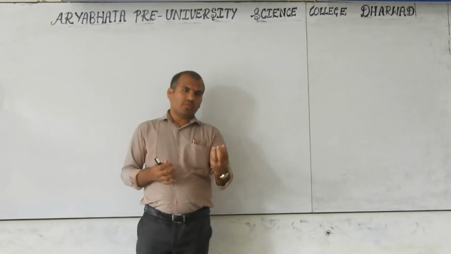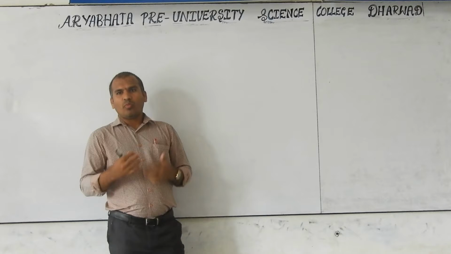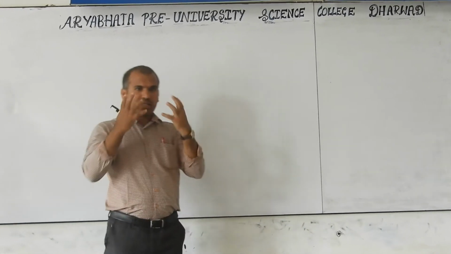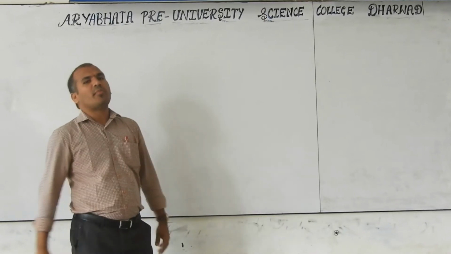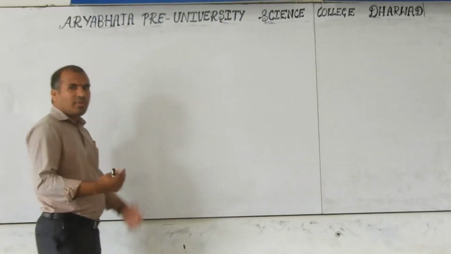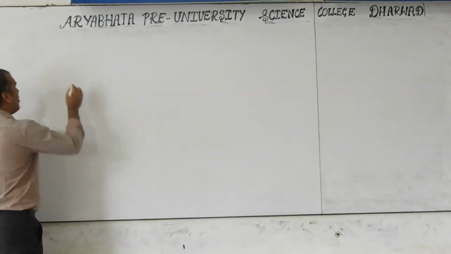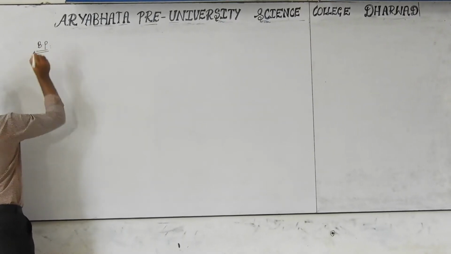And boiling point, if you do the experiment, may increase or decrease, and we can observe that also. Boiling point, solubility, and physical state, we can see all of these with our eyes. That is called physical. What we cannot see is called chemical properties, where some chemical change happens. So now I am discussing boiling point, BP.